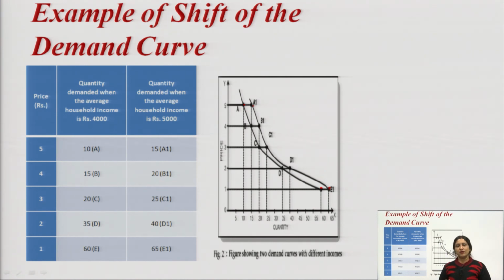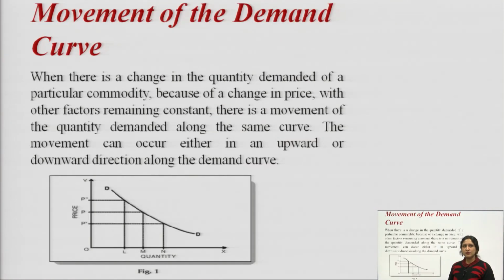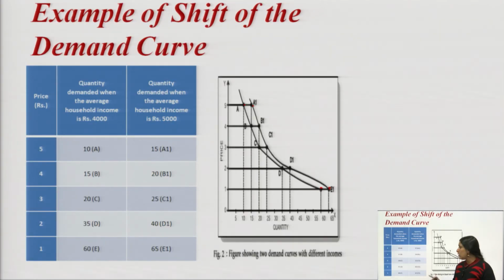In the same way, movement is on the same demand curve D, where we have different points, but in case of a shift we are altogether moving towards a different position, that is a shift of the demand curve.